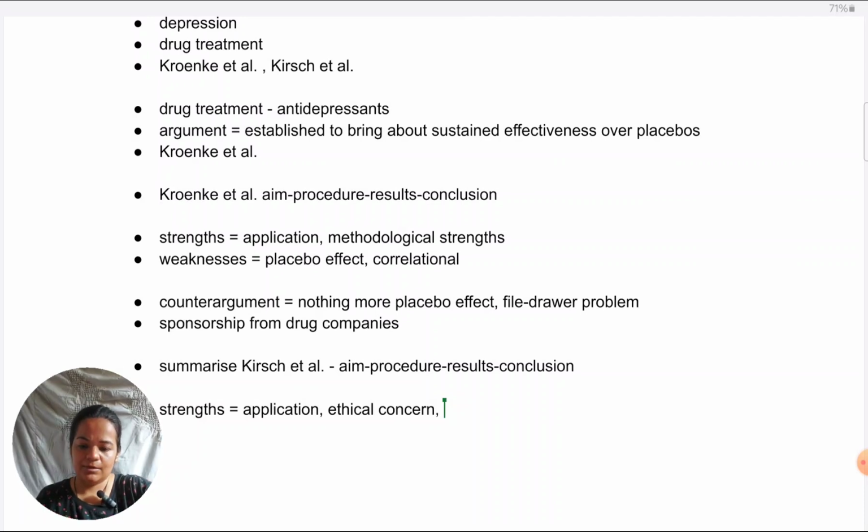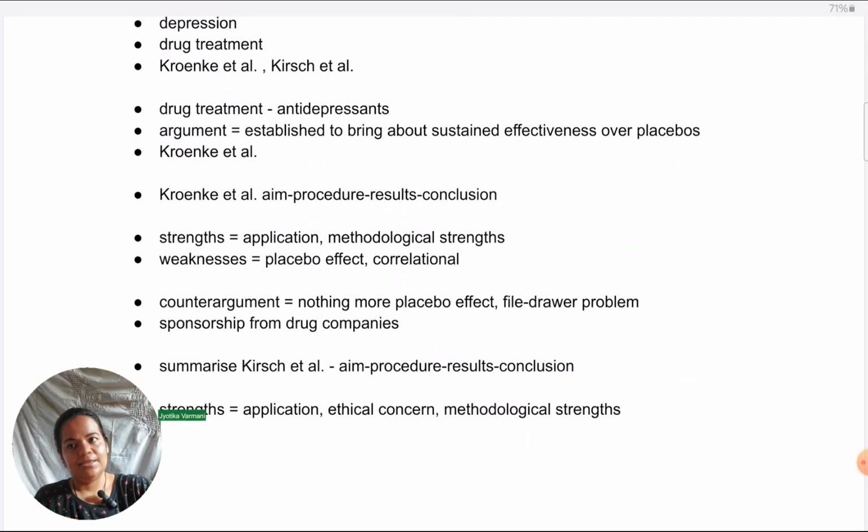Also, in terms of methodological strengths, if we link it to Kirsch et al., studies like Kirsch et al. are very credible because when they've taken their published and unpublished data, it has come from FDA sources, and they have used very good methodology by selecting studies without any biases. They have selected those studies which have been overlooked in the past. So, using very strong methodology and credible sources, they have established that the file drawer problem indeed exists. So that just gives weight to the counter argument that we are making.